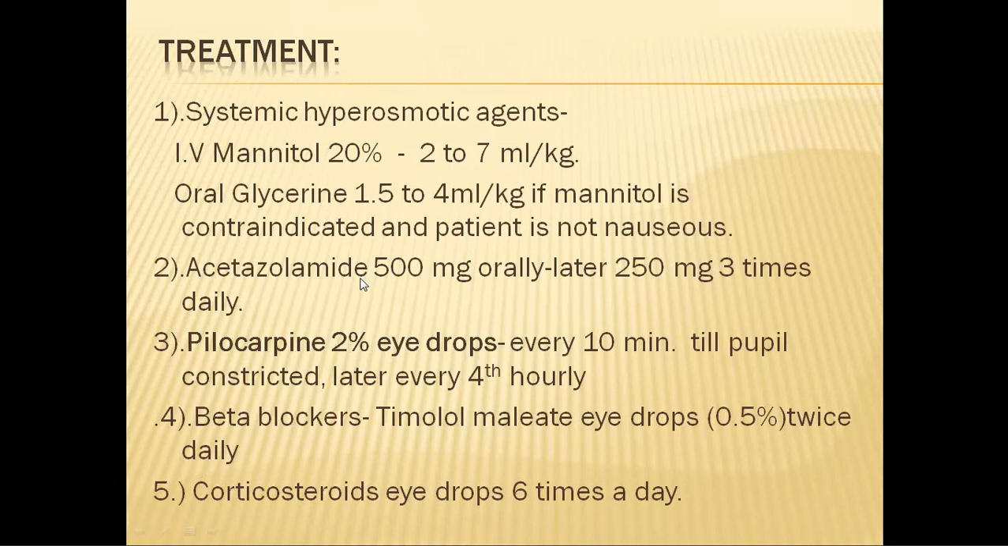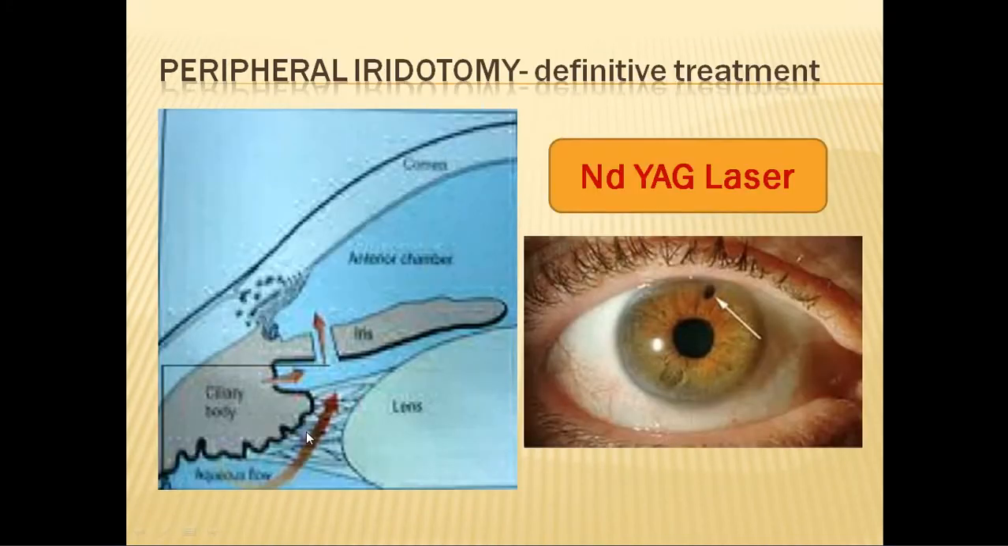So once the intraocular pressure becomes slightly better, which is seen by clearing of the corneal edema, we will start putting the pilocarpine drops. Initially, once every 10 minutes, we keep putting pilocarpine drops till the pupil becomes constricted and pinpoint. And after that, every 4th hourly. Along with pilocarpine, you can use other anti-glaucoma drugs. These will be discussed tomorrow.